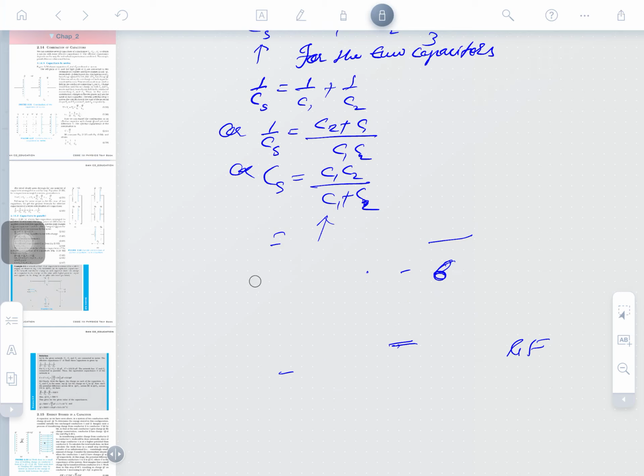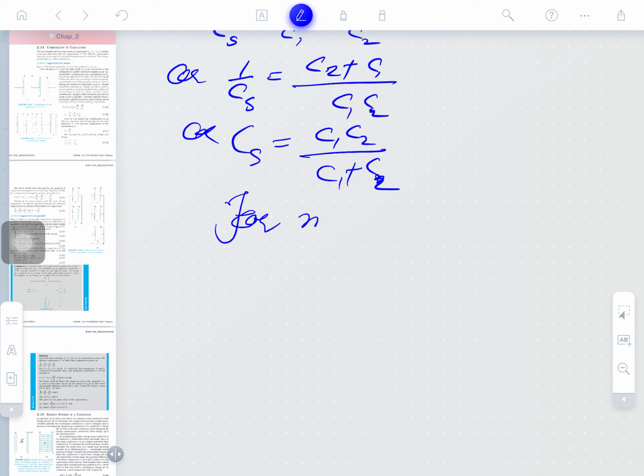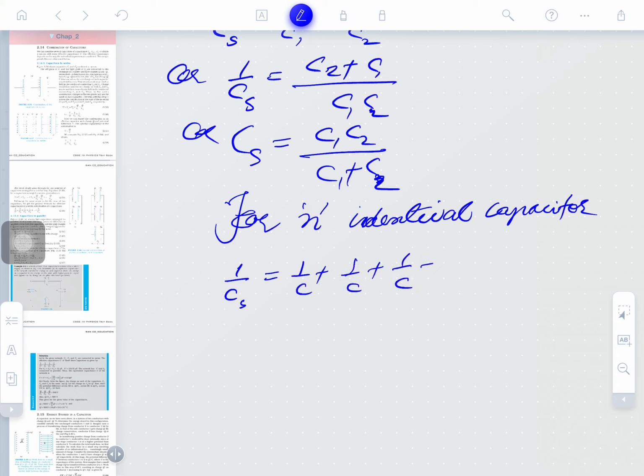So, what is the formula for the capacitance in series? Product upon sum. Similarly, it can also be given for three. The expression will also be there for n identical capacitors. In the sense, 1 by Cs is 1 by C plus 1 by C plus 1 by C and so on, how many times?